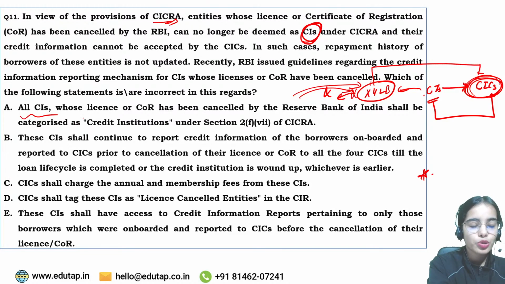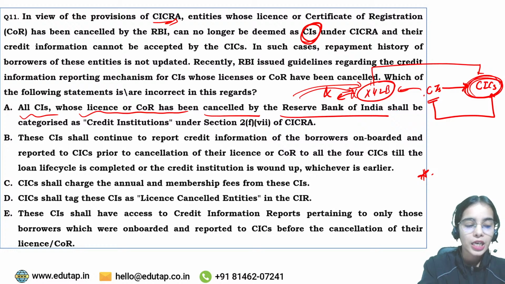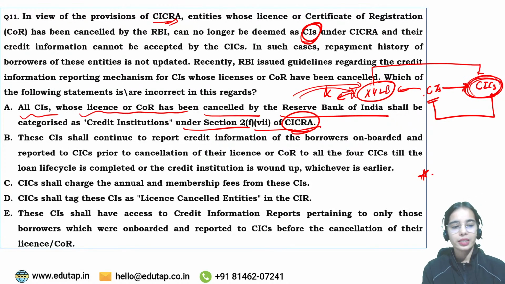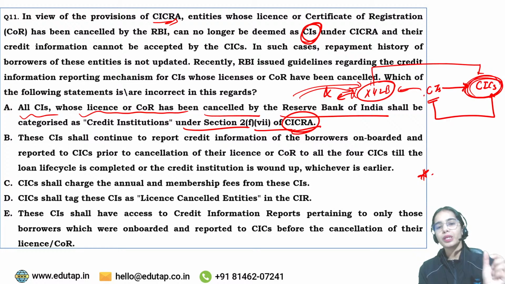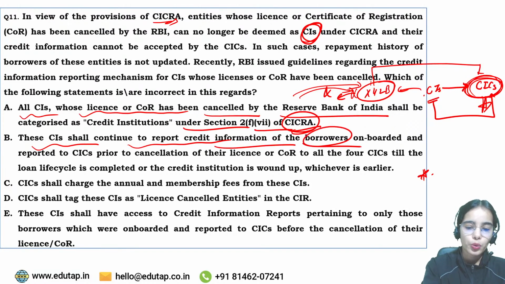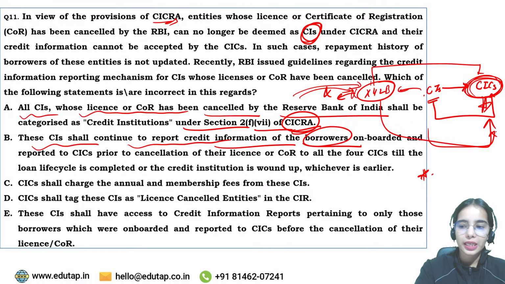All the credit institutions whose license or certificate of registration has been cancelled by the RBI shall be categorized as credit institutions under Section 2(f)(7) of the Credit Information Companies Regulation Act. That means they will continue to be credit institutions as per the credit information companies. These credit institutions shall continue to report credit information of the borrowers onboarded to the credit information companies. So they will pass on the data of the borrowers to the credit information companies.